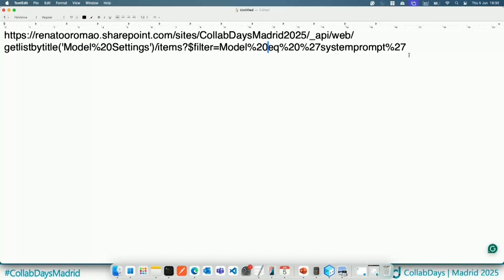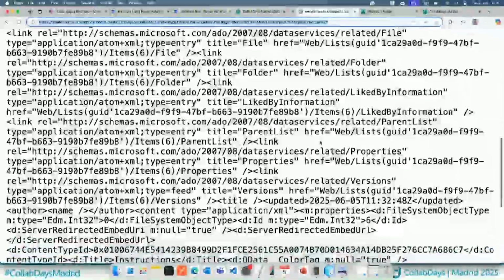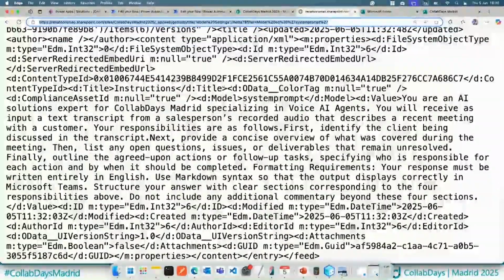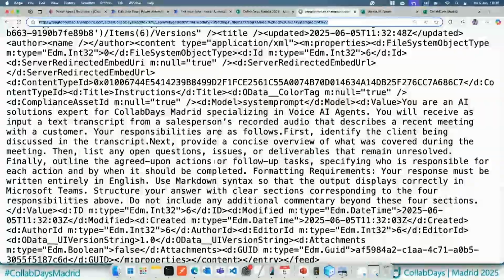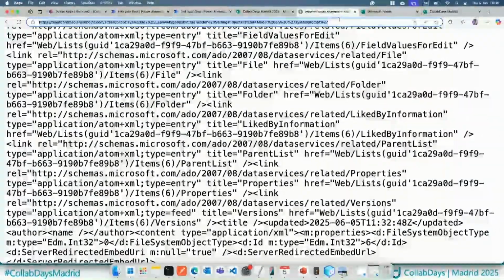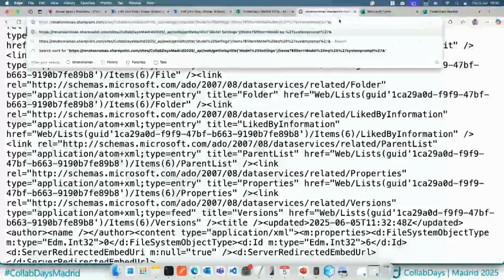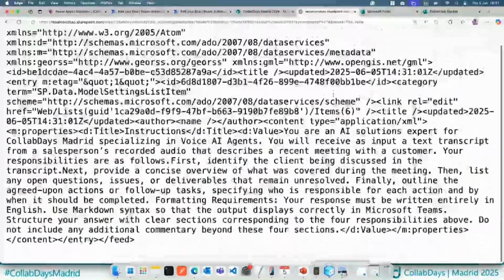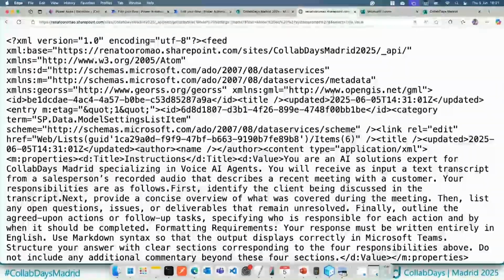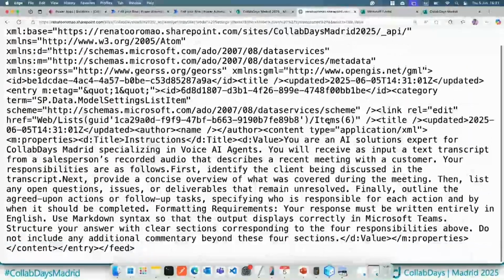If you want to, so behind the scenes, SharePoint has a lot of columns. As you can see here, we have the title, model, author, ID, editor, datetime, and so on. We have a lot of columns. Sometimes we can just ignore some of them. Like we can pass like filter or select. And also I want to retrieve only the title and the value. So in this case, we are reducing the content. It's better because we are reducing, like, from 0.5 seconds to 0.2 seconds. So in this case, we can reduce the columns as well.